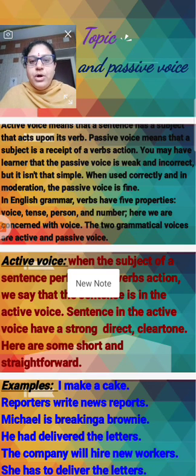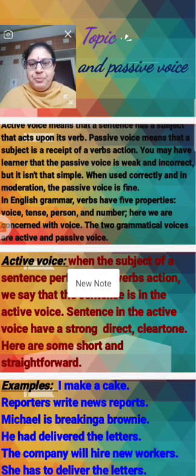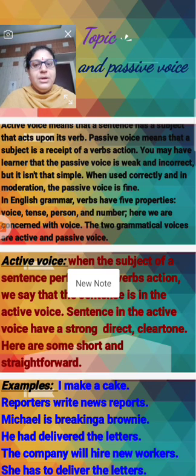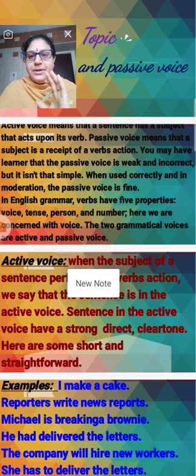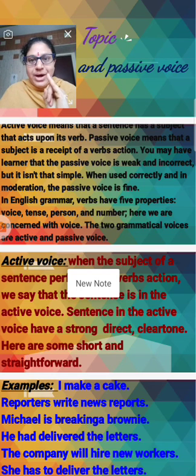In English grammar, verbs have 5 properties. What are they? Voice, tense, person, and number. In English grammar, verbs have 5 fingers, 5 properties, right? What are they? First one, voice. Second one, tense. Third one, person.